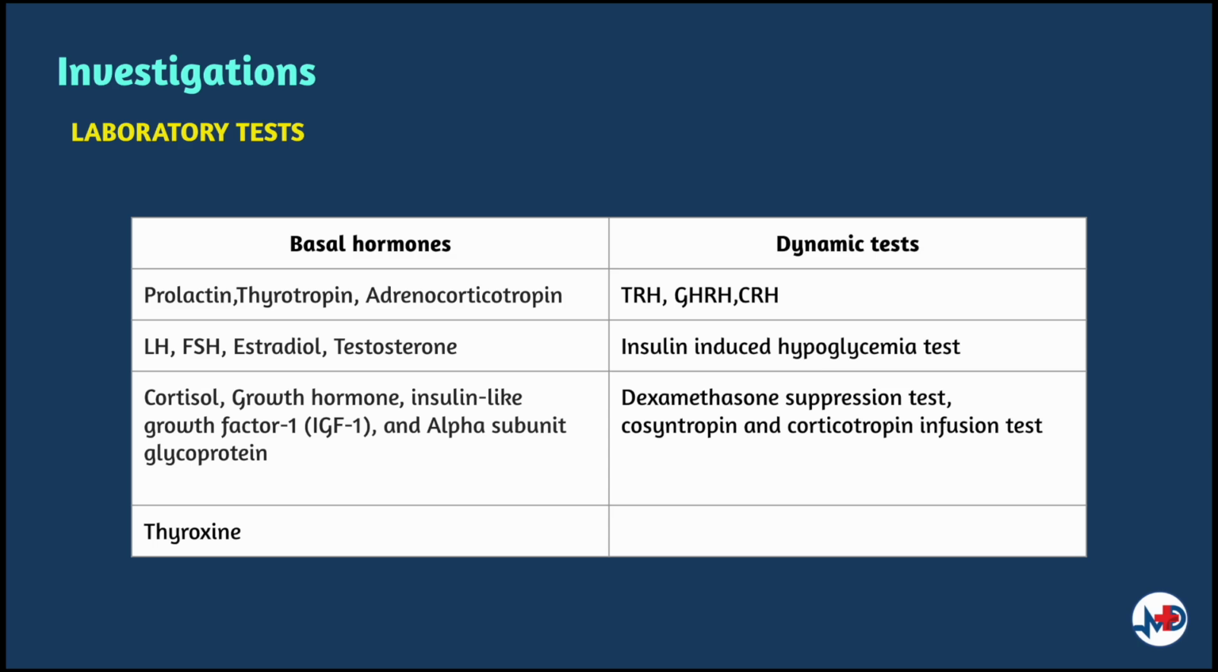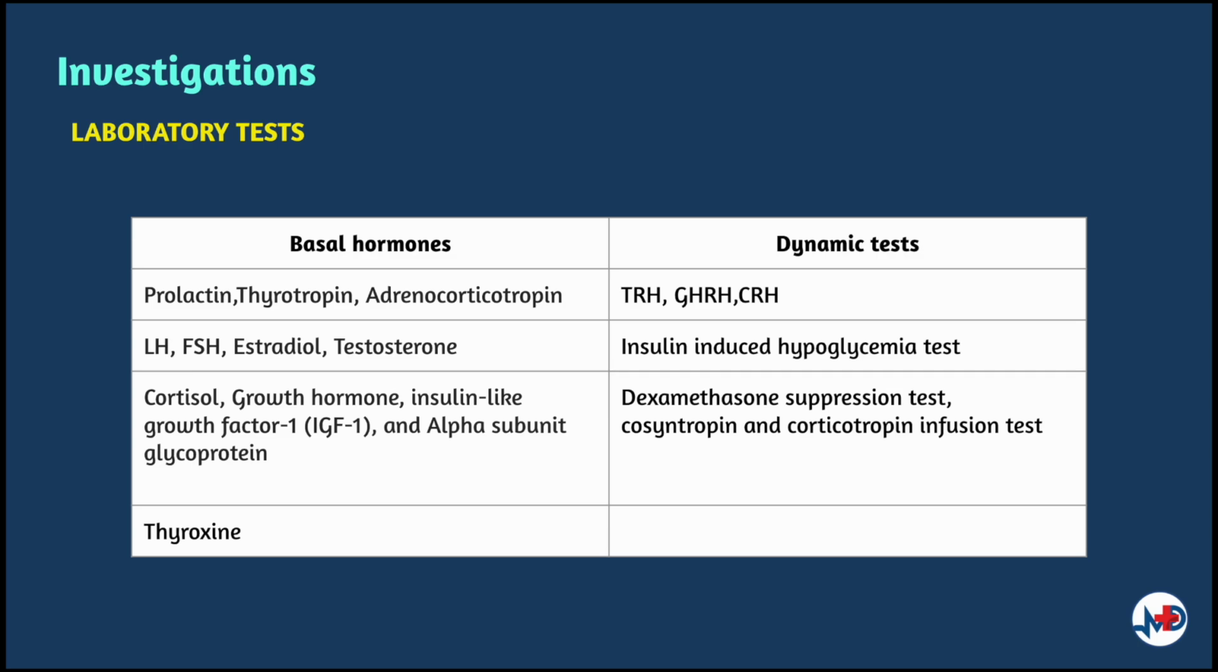Diagnostic tests that further support the diagnosis are basal hormone levels and dynamic hormone measurements depending on the tumor studied. So basal hormone measurements are prolactin, thyrotropin, thyroxine, adrenocorticotropin, cortisol, LH, FSH, estradiol, testosterone, growth hormone, insulin-like growth factor 1, and alpha subunit glycoprotein. Dynamic hormone tests help to assess the functionality of the tumor and assist in ruling out differentials.